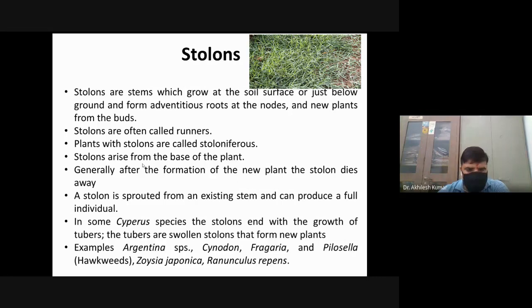Some other examples of stolons are Argentina, Fragaria, Hieracium, etc.